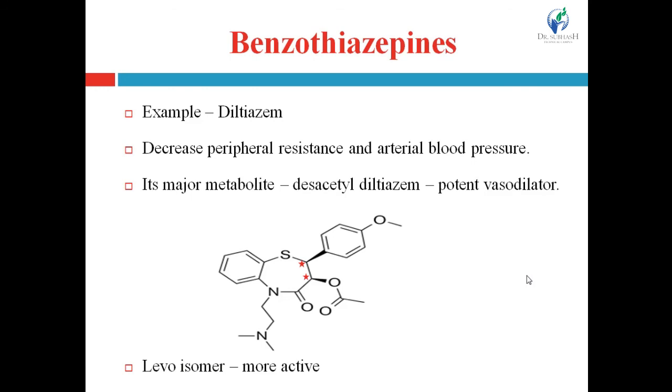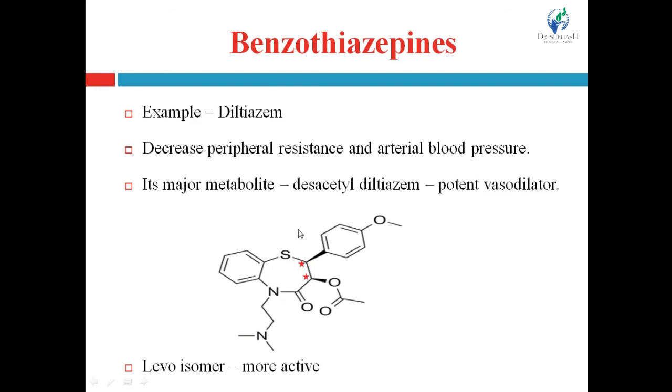Its major metabolite, that is desacetyl diltiazem, also acts as a potent vasodilator, right? If you see the structure of diltiazem, 2 carbons are starred, which are the chiral centers, right?